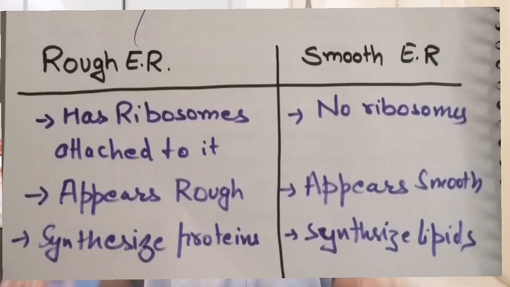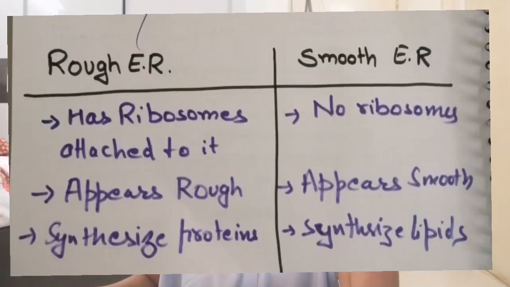So on that basis you can divide the endoplasmic reticulum into two types. The part of endoplasmic reticulum on which the ribosomes are attached looks rough under the microscope. That is why that part is known as rough endoplasmic reticulum, which can be abbreviated as RER. Because ribosomes are attached to it, its function is to synthesize proteins.